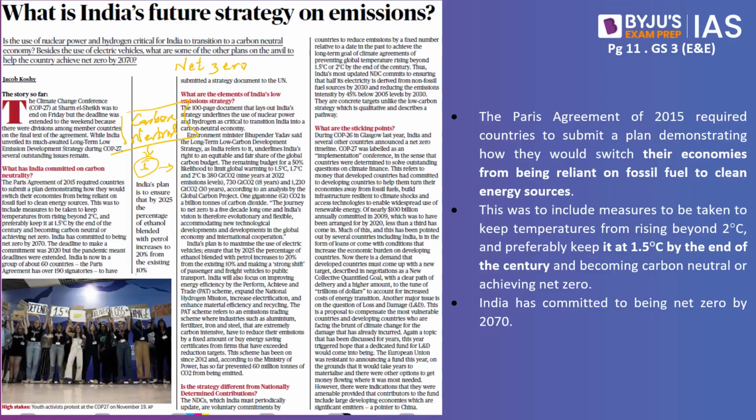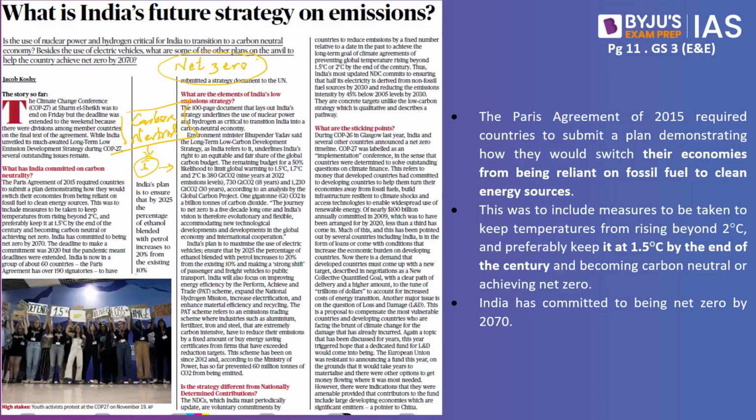Then there is another term called net zero. It also implies the same thing, but at the same time, it also includes other greenhouse gases as well. So when we speak about carbon neutrality in general, it has an emphasis on carbon dioxide, but when it comes to net zero, it also includes other greenhouse gases, for example methane, nitrous oxide, hydrofluorocarbons, and so forth.